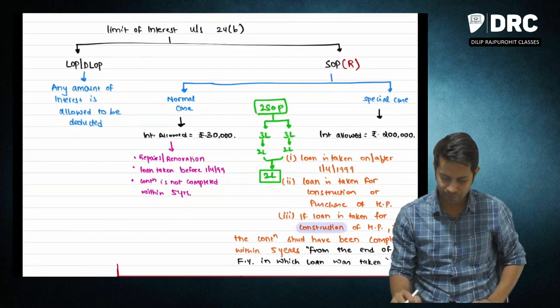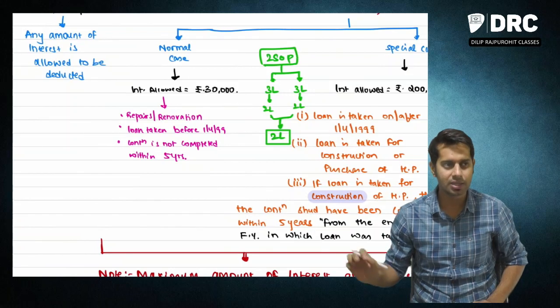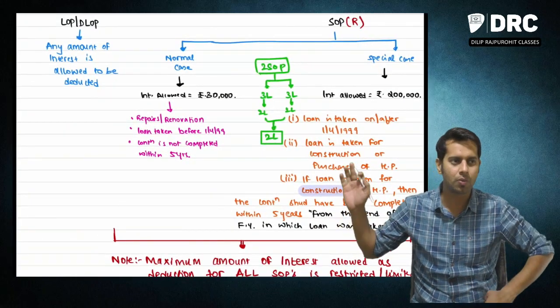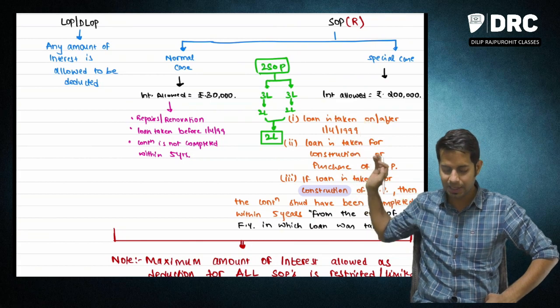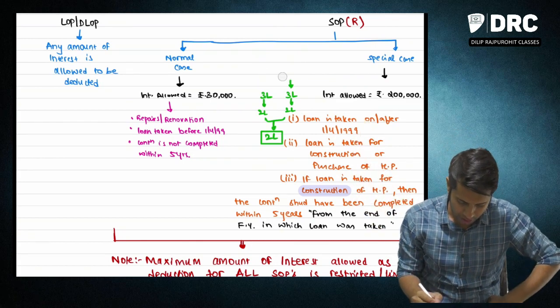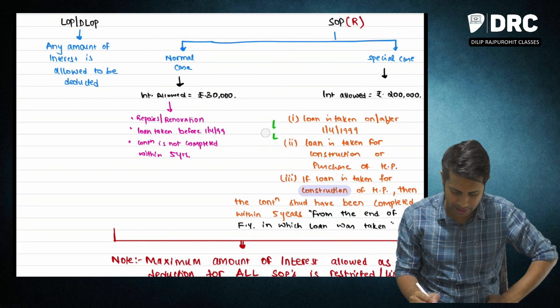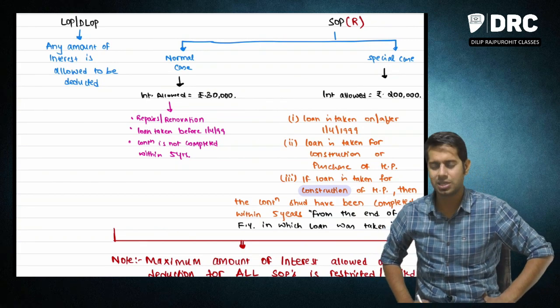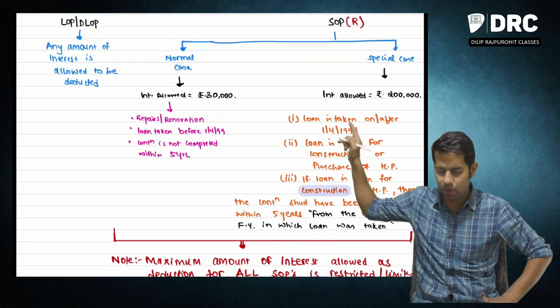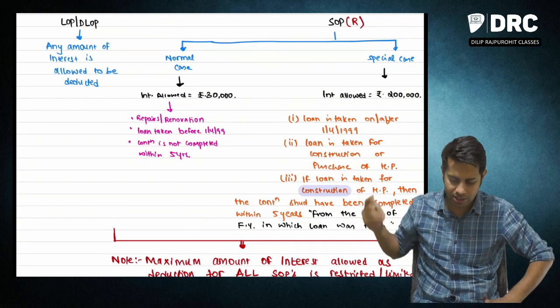Sir, when am I going to get this interest deduction of 2 lakh rupees? You are going to get this interest deduction of 2 lakh rupees if these conditions are satisfied by you. What are the conditions?